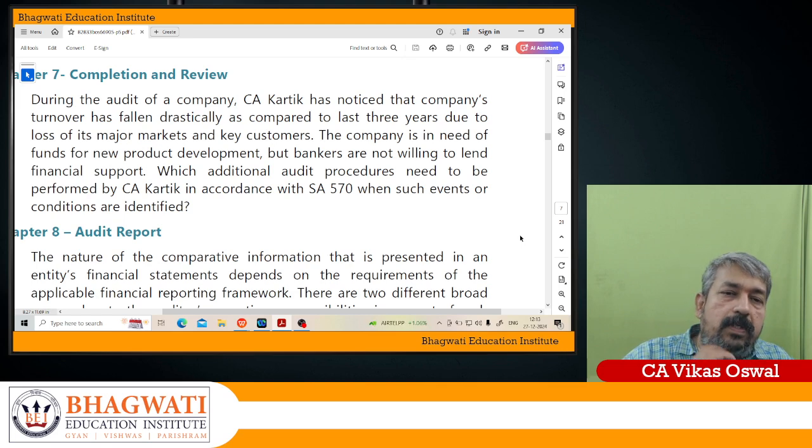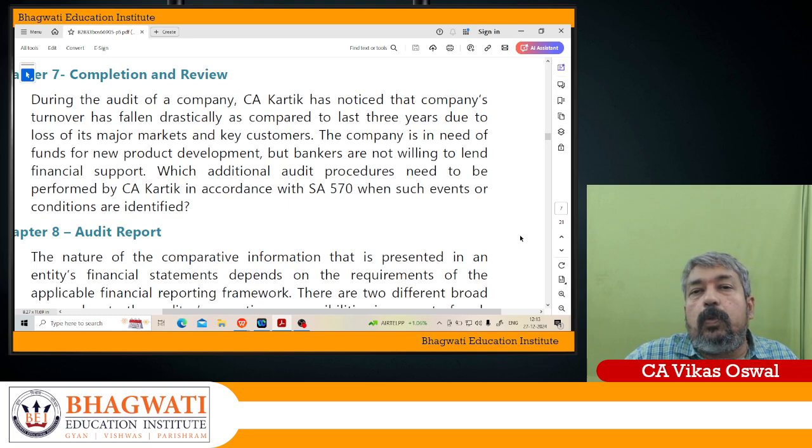As I told you, my dear soldiers, going concern is a fundamental accounting assumption as to whether the entity will continue in the foreseeable future or not. That is what we understand by the concept of going concern. Whether the entity will continue or not, that you need to examine and highlight as far as going concern is concerned.